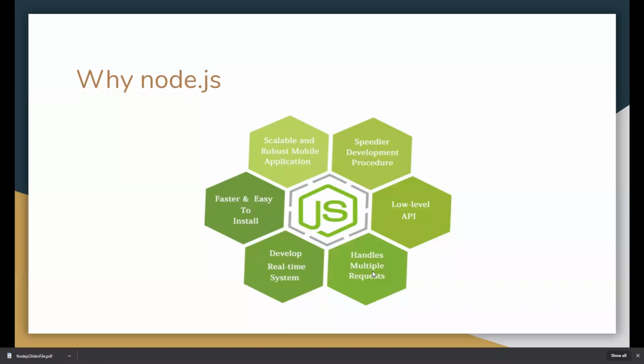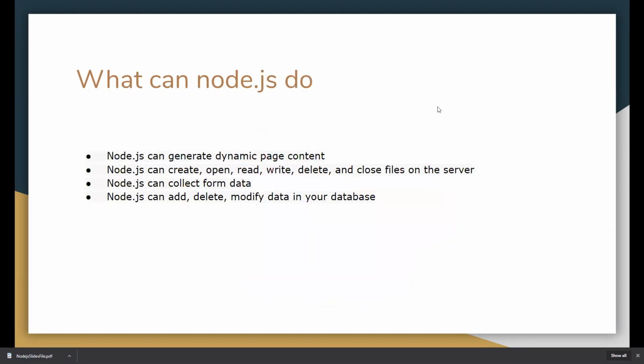If we look at other languages, those languages don't support multiple requests at a time. Those languages wait until the first request is completed. So with the help of Node.js, we can develop real-time systems like chat applications. That's why we should choose Node.js.